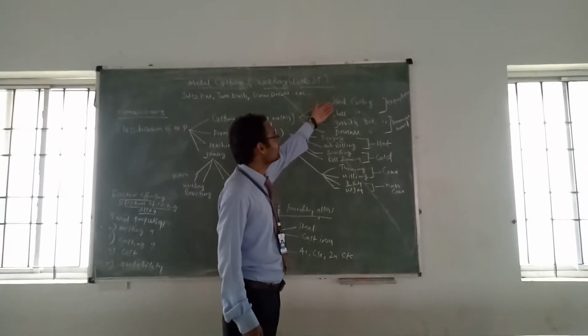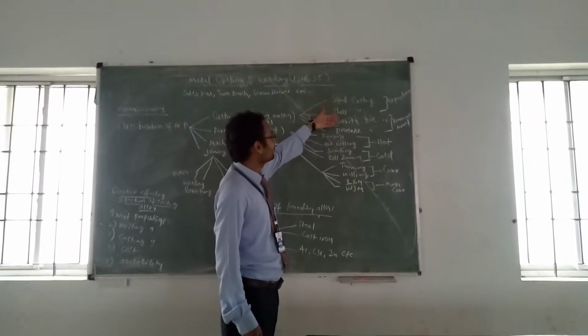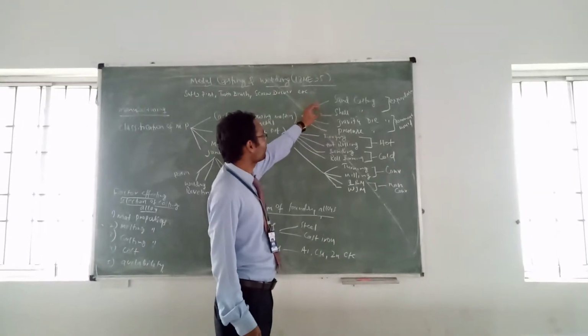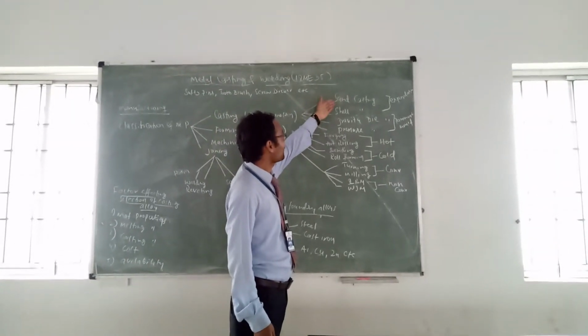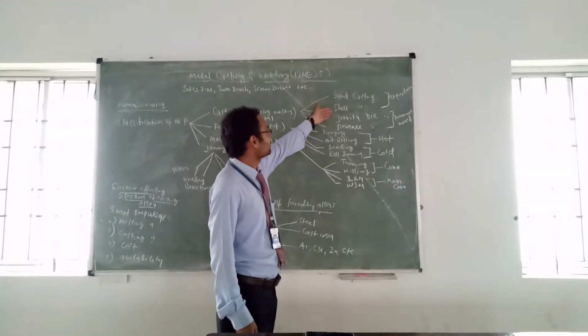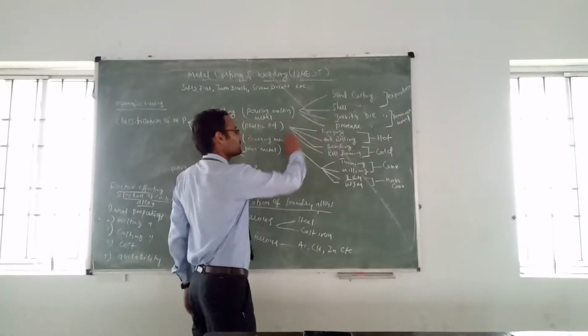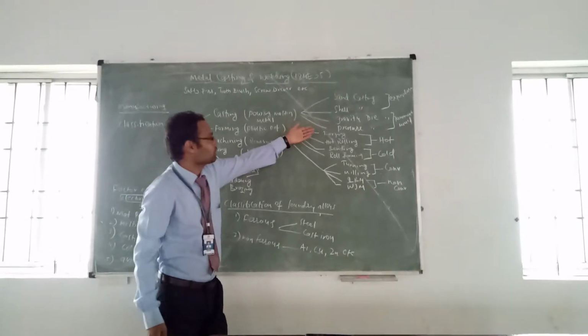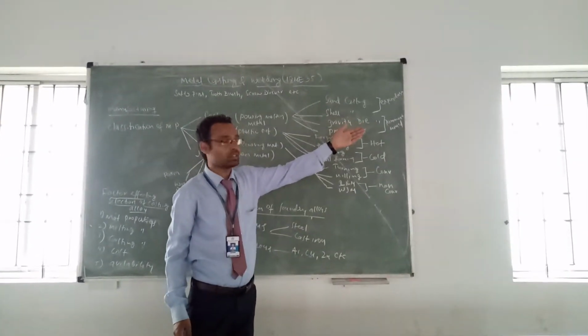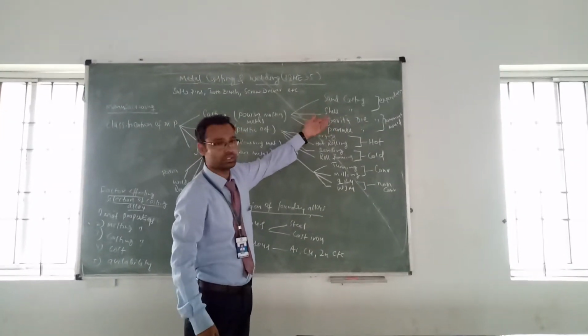Expendable means that these are again classified into a number of processes. Here I have shown only 2 types. The first one is sand casting, the second one is shell casting, etc. These 2 come under the expendable mold process. Next are the gravity die casting process and pressure die casting process, which come under the permanent mold. We are going to study this in detail in module 2.